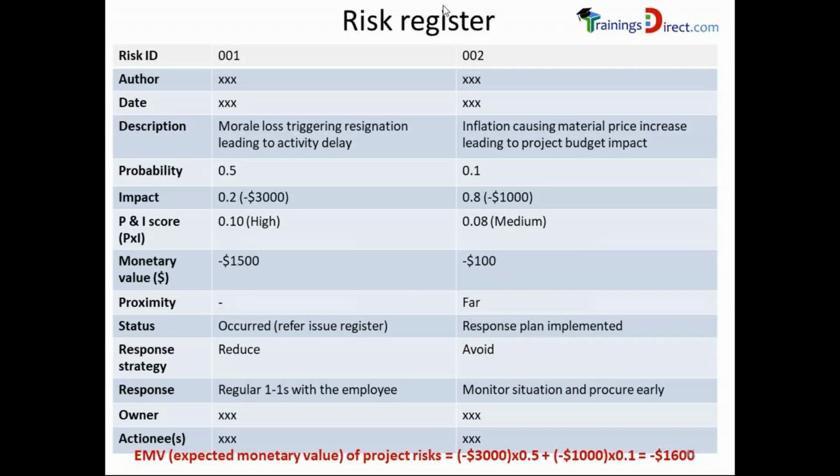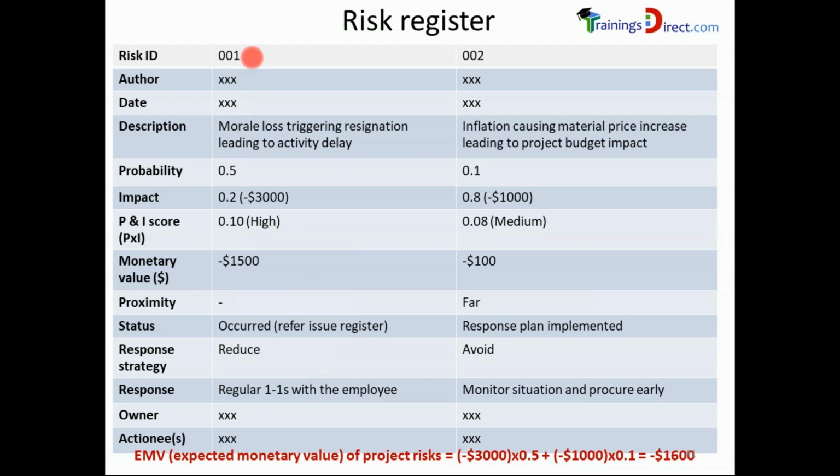This is a sample risk register with 2 entries or 2 rows. We actually see them in the form of columns. However, you may want to create a register in a row-wise format. For example, row 1 will have the details of the first risk like this. Second row would have details of the second risk. For the sake of presentation, it has been shown in a different format.